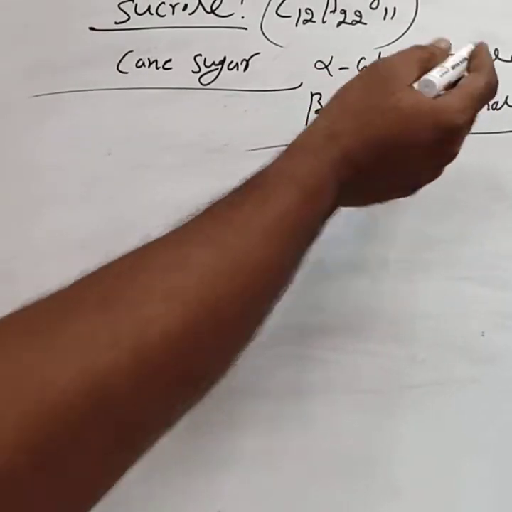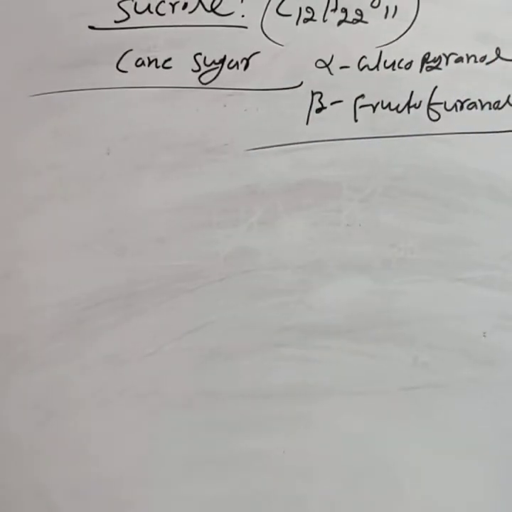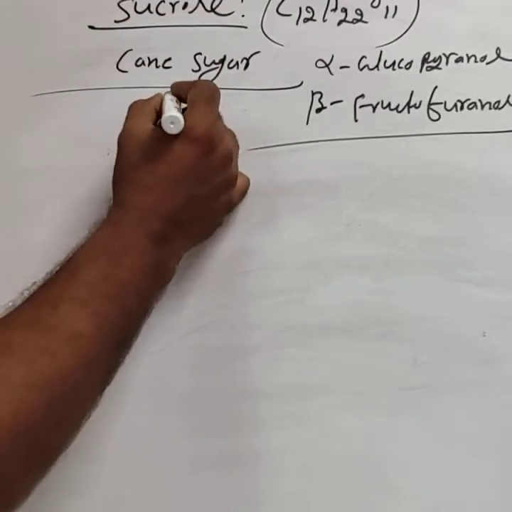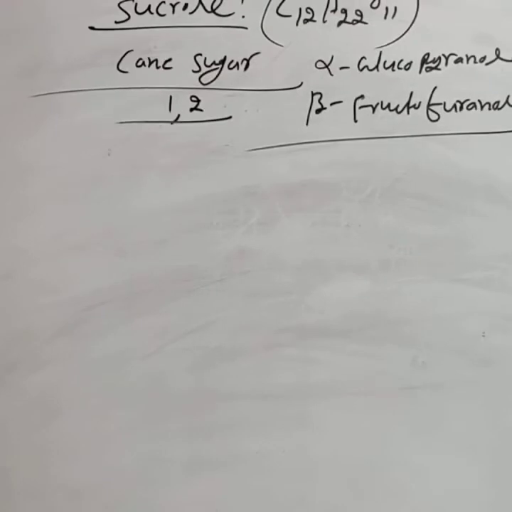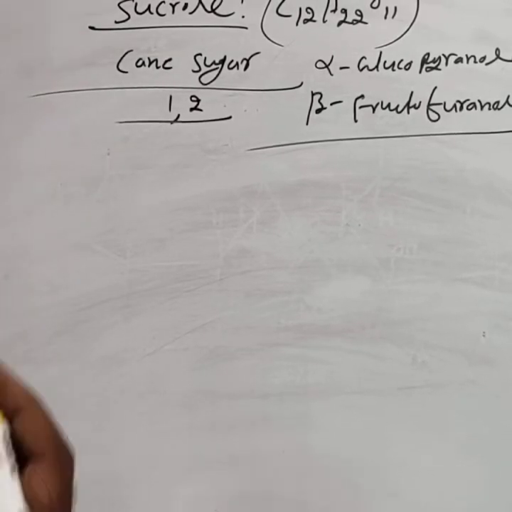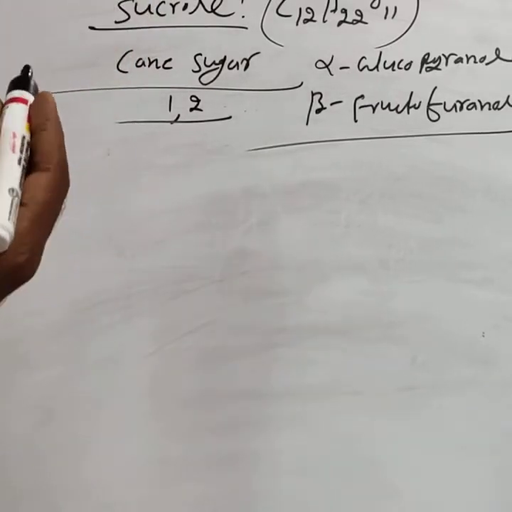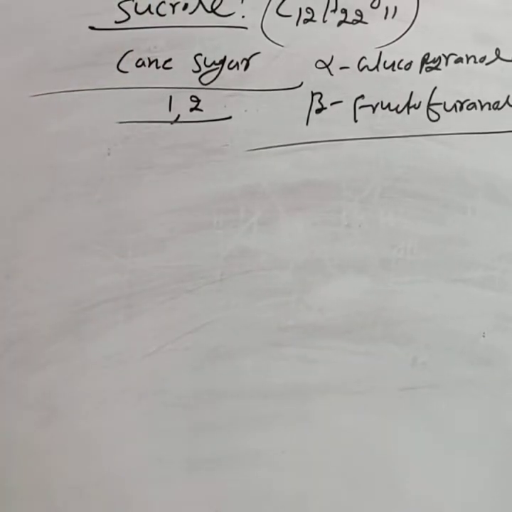Fructose is present in the 5-membered ring, glucose in the 6-membered ring. The glycosidic linkage involved is the 1,2 glycosidic linkage. Then sucrose is a non-reducing sugar. The most important point: sucrose is a non-reducing sugar.